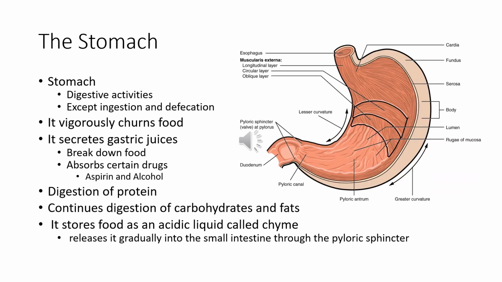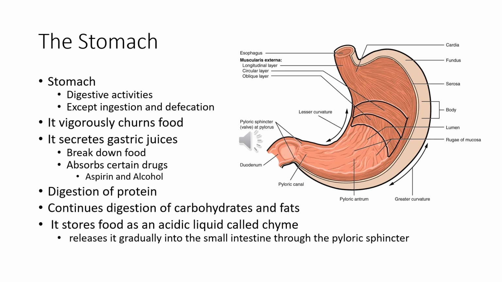So here we have the stomach, which is one of the main organs of the digestive system. It has all the digestive properties except for ingestion and defecation. This churns food with gastric juices. It helps to break down certain foods. It can absorb aspirin and alcohol. Those are the two drugs that it can absorb. It completes the digestion of protein. It continues the digestion of fats and carbs.